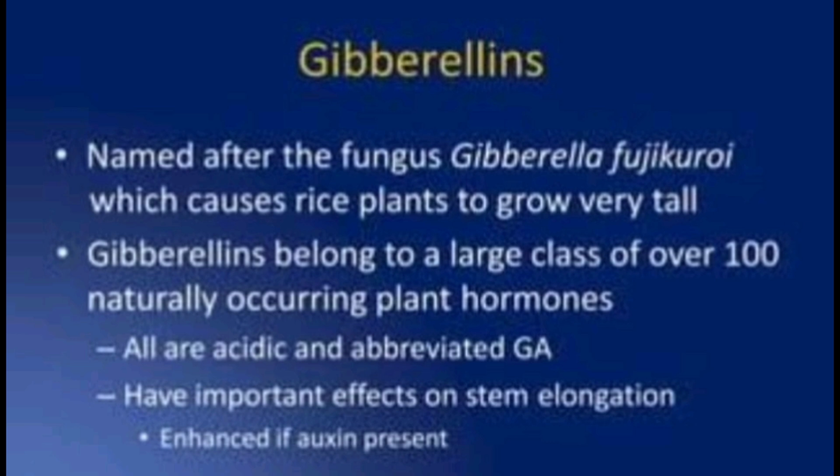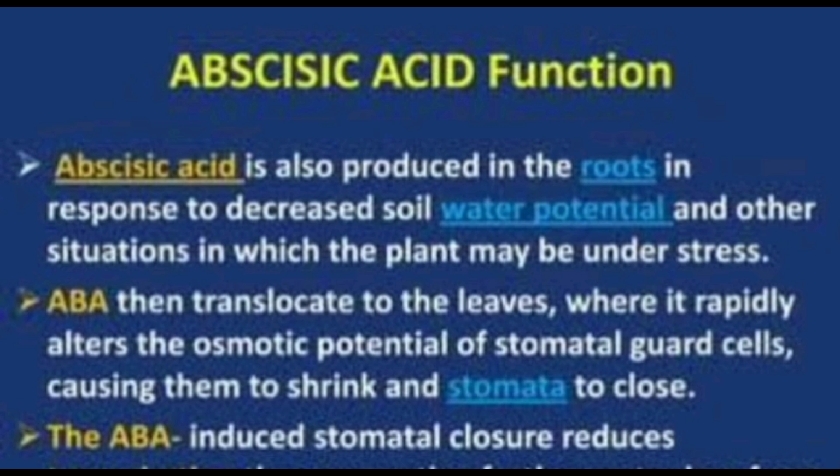Next, another important plant growth substance, plant hormone or phytohormone, abscisic acid. Abscisic acid is produced in the roots in response to decreased soil water potential and other situations in which the plant may be under stress.